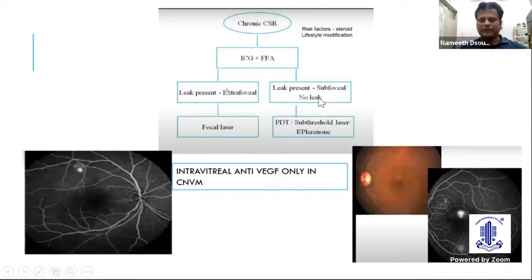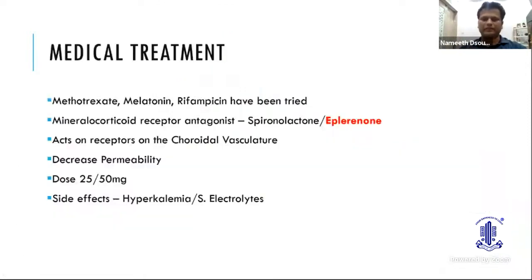Whereas when it's subfoveal, we are in trouble, because doing a laser with a green laser can cause scars and decrease in vision. So the only choices are PDT, photodynamic therapy, or micropulse laser, or eplerenone medication. Intravitreal anti-VEGF is reserved only in case of secondary CNVMs.